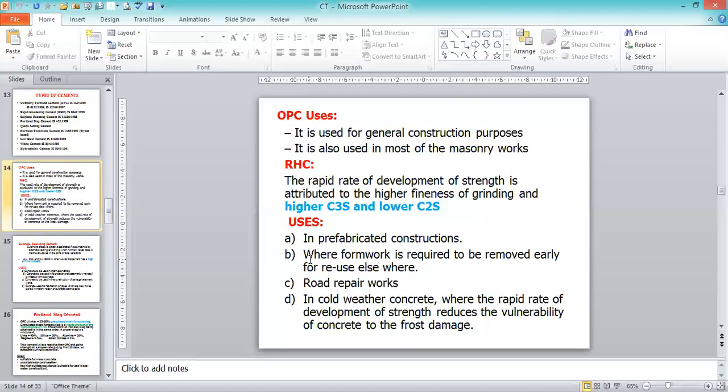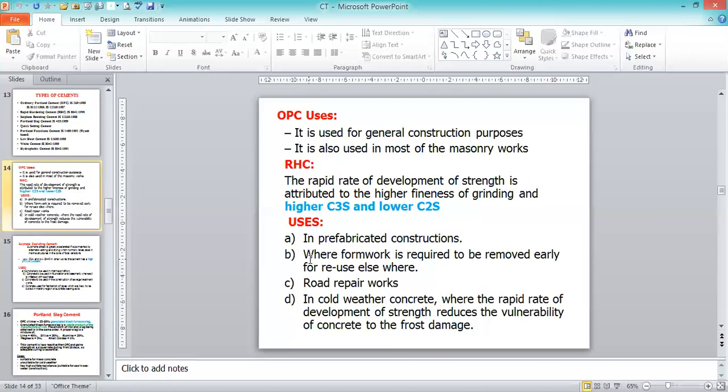In cold weather concrete, the rapid rate of development of strength reduces the vulnerability of the concrete to frost damage. So in cold countries, what is going to happen? The water is going to form crystals. Because the temperature is very low, the water immediately goes for freezing. Frost is the freezing of the water taking place. So before that, the concrete has to get hardened.